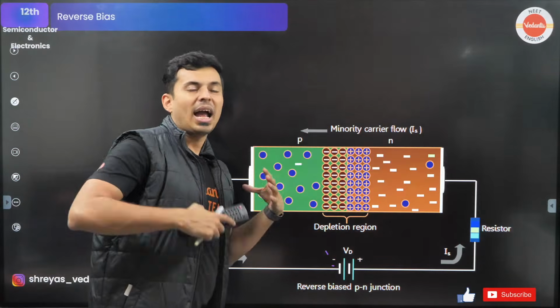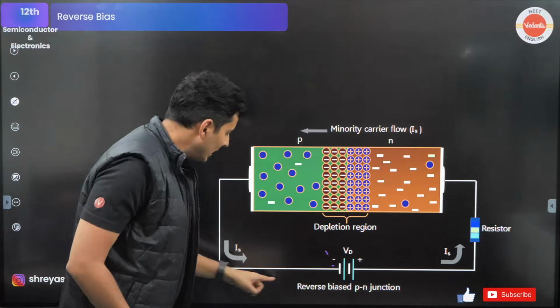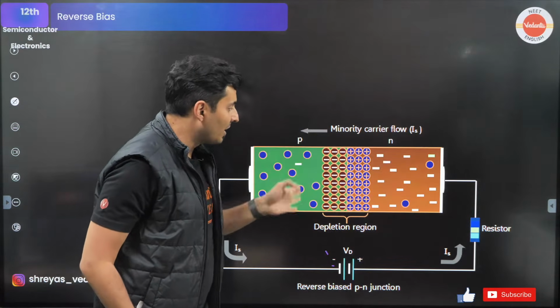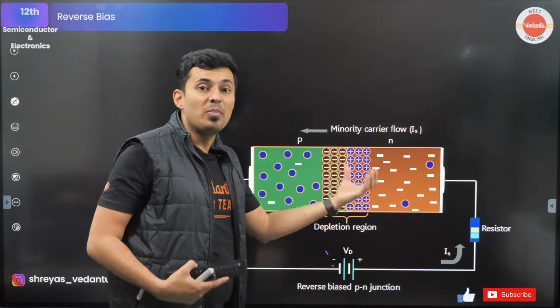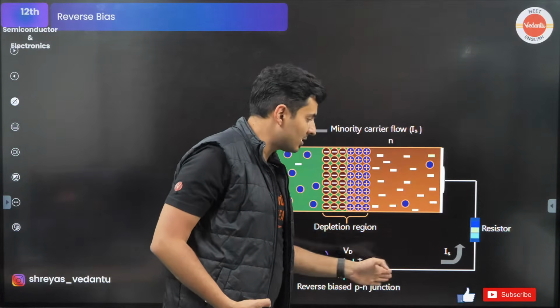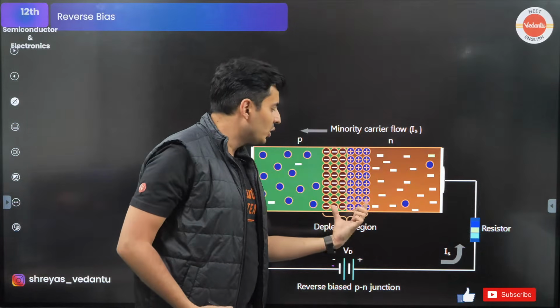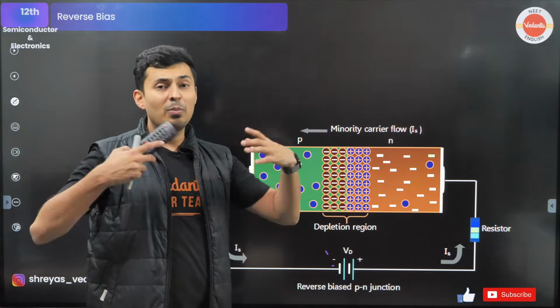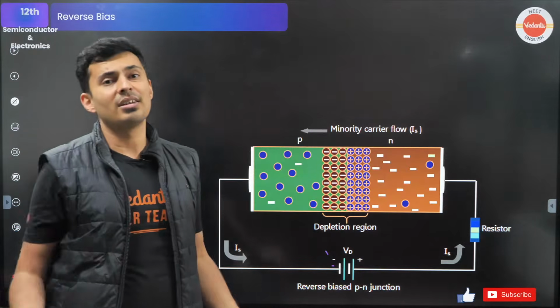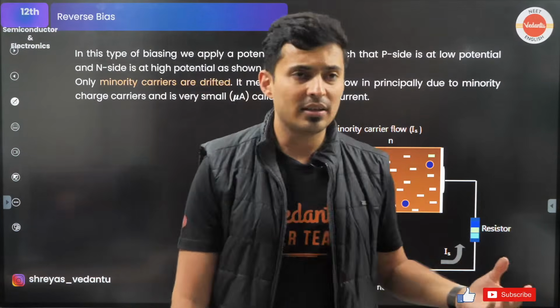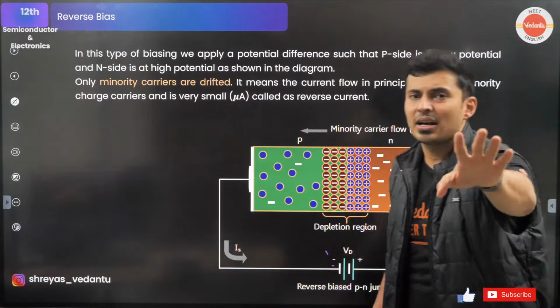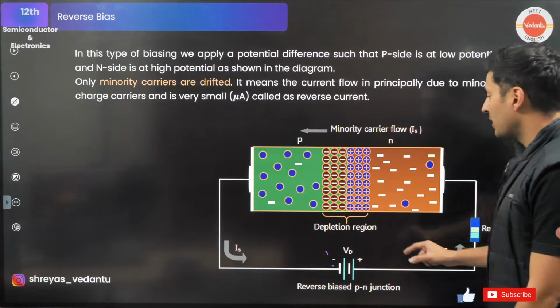In fact, you are adding to more troubles. You are saying, okay, let the negative charges accumulate here. You are increasing the fortress. You are increasing the depletion zone. The positive charges will go over here. It will add to the width of the depletion layer. The depletion layer actually increases in size. So in the reverse bias, hardly any current will flow.